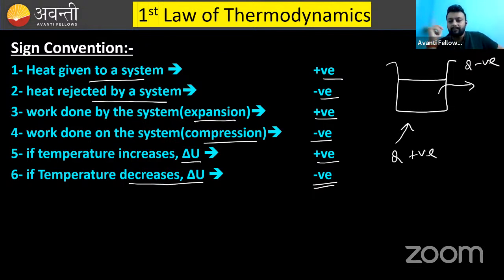Heat given to the system, positive. Heat rejected by the system, negative. Expansion, positive. Compression, negative. Temperature increases, then delta U is positive. Temperature decreases, then delta U is negative. Try to remember these, or try to write them down, because in chemistry these sign conventions may differ here and there.